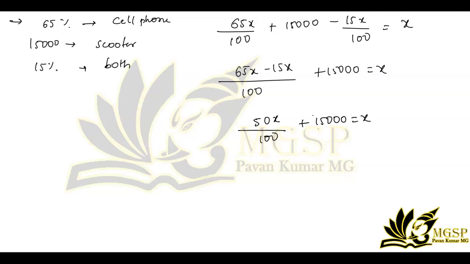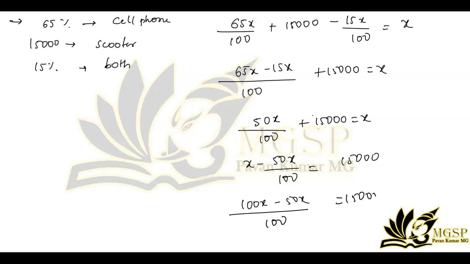Now write x on one side, so this becomes x minus 50x divided by 100 is equal to 15,000. Now (100x minus 50x) divided by 100 is equal to 15,000.